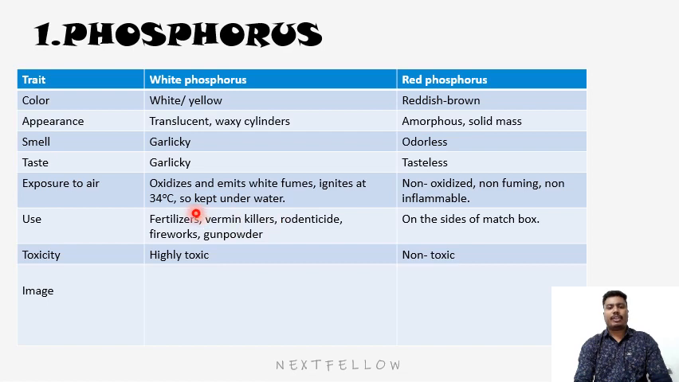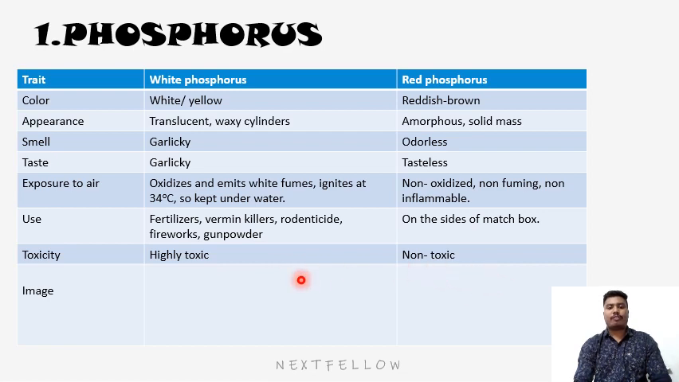On exposure to air, white phosphorus oxidizes and emits white fumes, and it ignites at 34 degrees centigrade. So it is kept under water. And the red phosphorus is non-oxidized, non-fuming, and non-inflammable. The uses of white phosphorus are fertilizers, vermin killers, rodenticide, fireworks, gunpowder, and the crackers you see in Diwali. They all contain white phosphorus, and the red phosphorus is used on the side of the matchbox. The white phosphorus is highly toxic, but the red phosphorus is non-toxic.